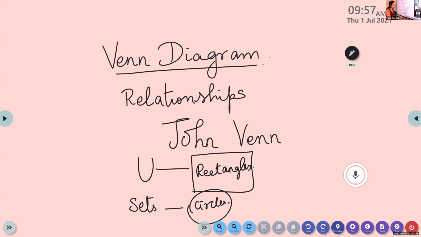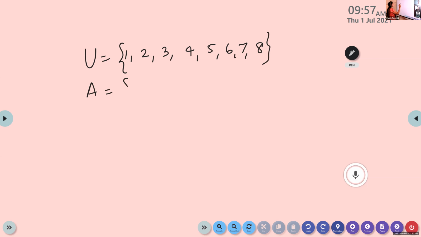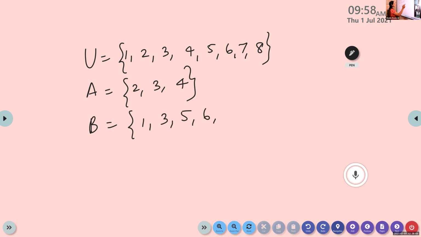Okay, for example, first of all, listen to this, children, afterwards you can write. Suppose you have the universal set U is 1, 2, 3, 4, 5, 6, 7, 8. A is the set containing 2, 3, 4. And B is the set containing 1, 3, 5, 6, 7. How will I represent it?